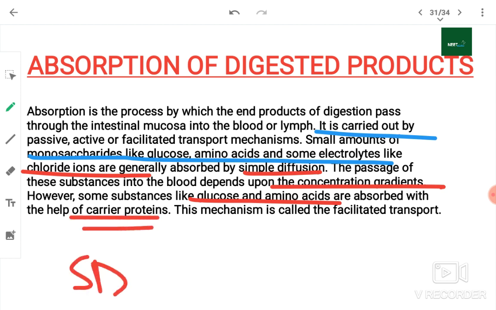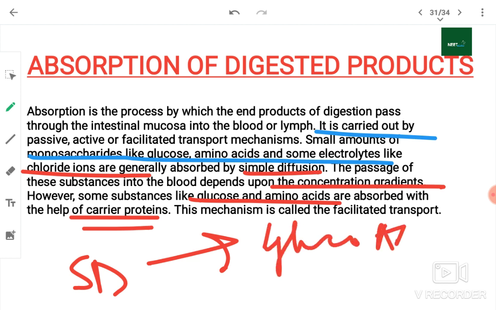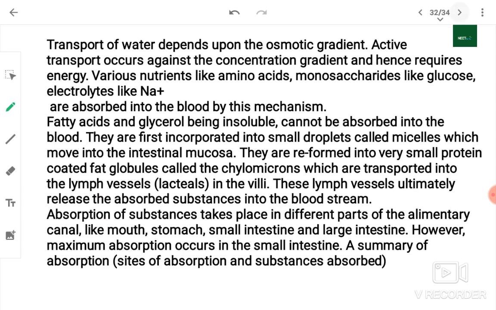See, simple diffusion से कौन आएगा? Glucose, amino acids, some electrolytes like chloride ions. And the carrier proteins will carry glucose and some amino acids. This mechanism is called facilitated transport. Transport of water depends upon the osmotic gradient. Active transport occurs against the concentration gradient and hence requires energy.